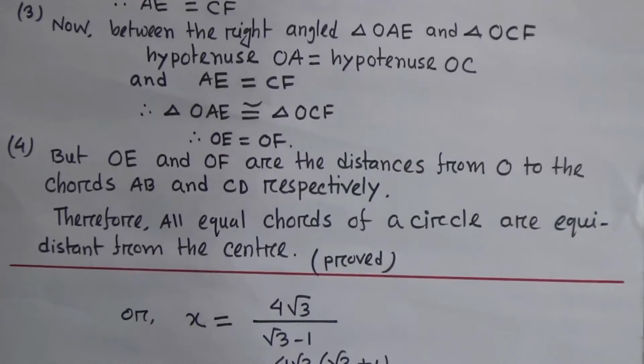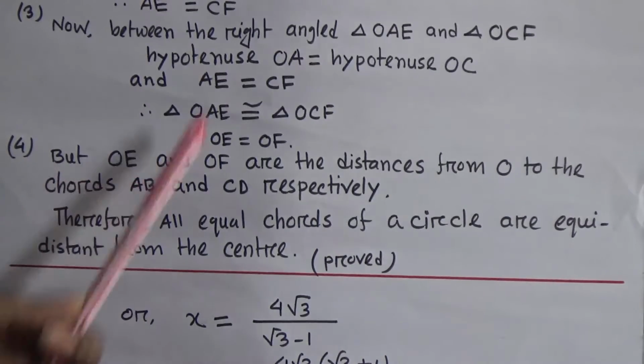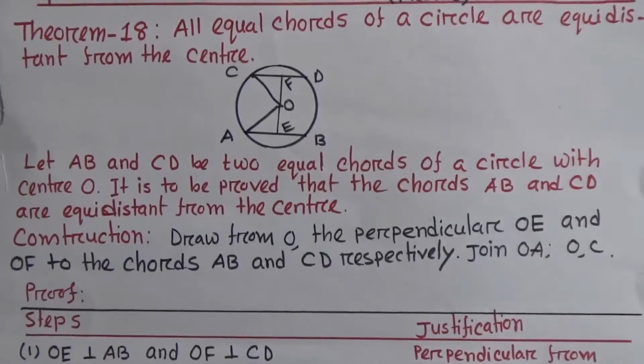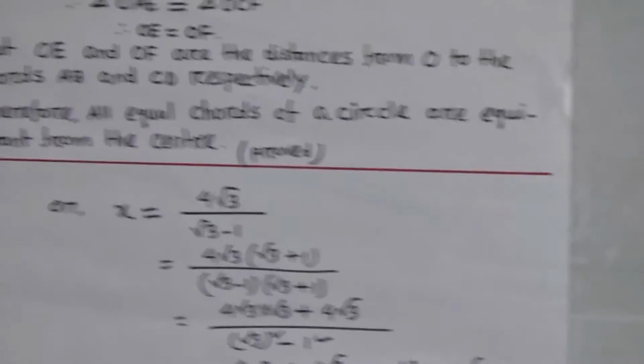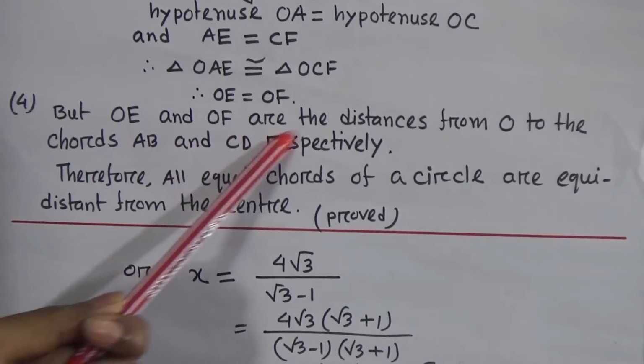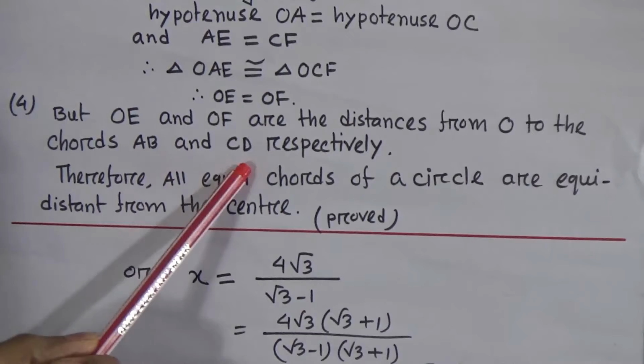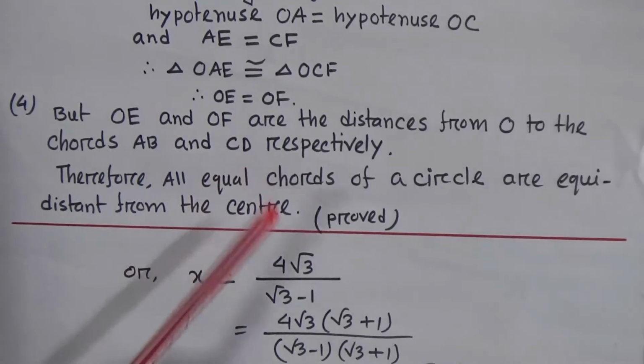But now you have to use the formalities. So you have to write: OE and OF are the distances from the center O to the chords AB and CD respectively.